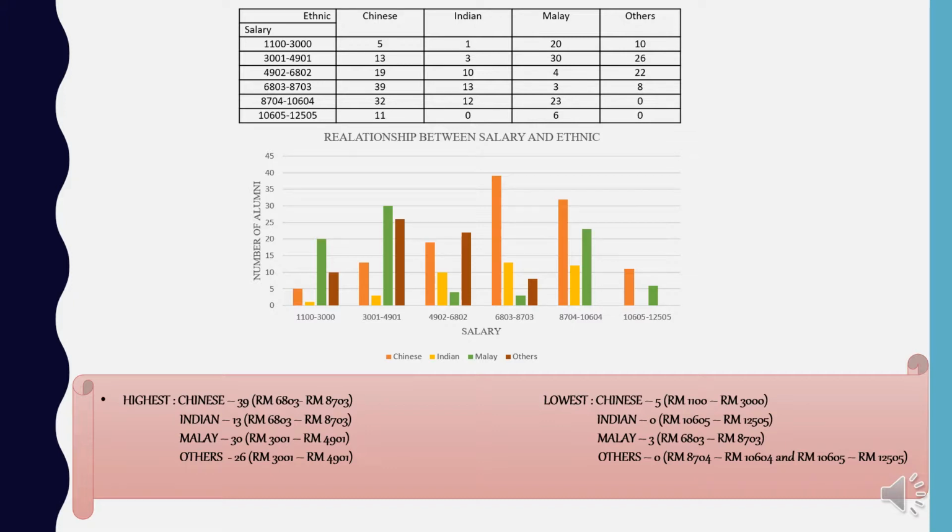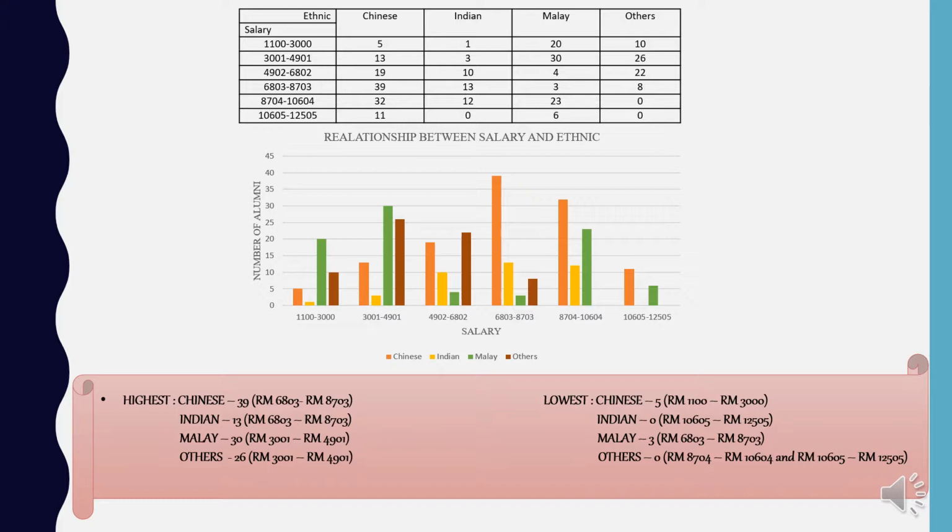The graph and the table shown are based on the relationship between the salary and ethnic group, which consists of Chinese, Indians, Malays, and others. Chinese has the highest number of alumni at 39 for RM 6,803 to RM 8,703 and the lowest at RM 1,100 to 3,000. Furthermore, for Indians, the lowest is at RM 10,605 to RM 12,505 and the highest is at RM 6,800 to RM 8,703.